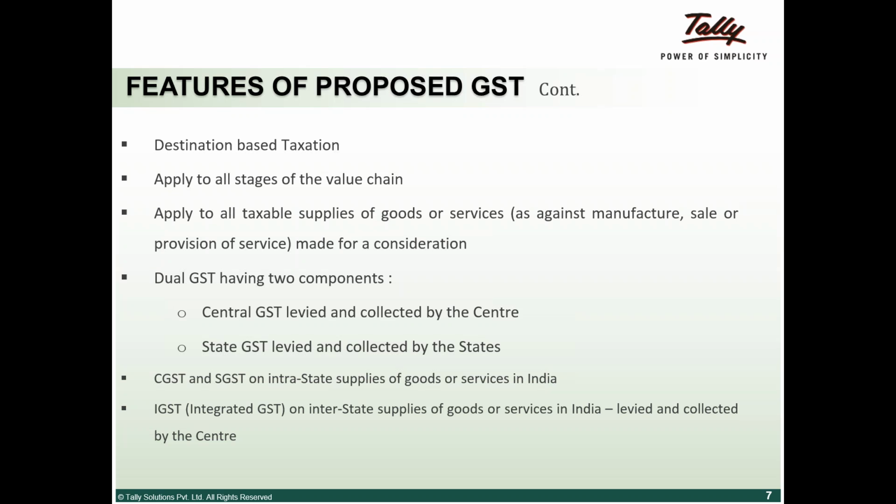We'll actually run you through a few more scenarios down the line. For example, things like I have supplied to my own warehouse in another state. That also will be constituted as a supply, and I will need to discharge tax liability on that. So like Shiv said, the entire law framework has been built around supply. So one thing that you need to be completely aware of is that supply is the main crux of this, and it's destination based.